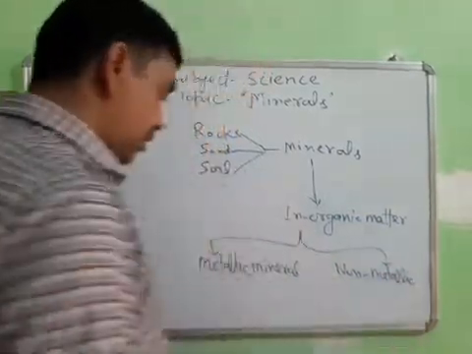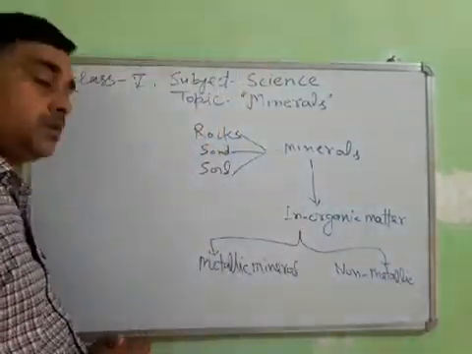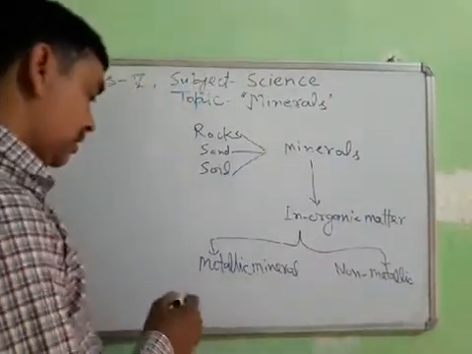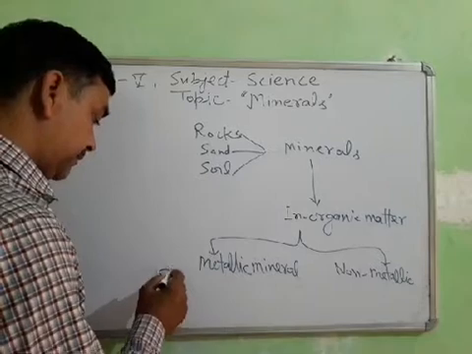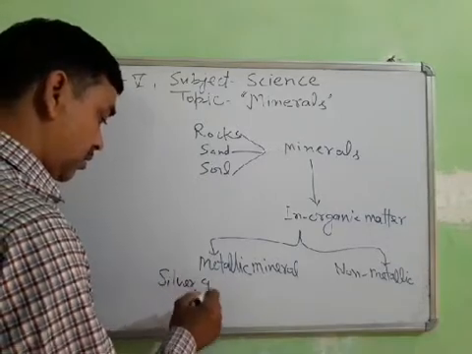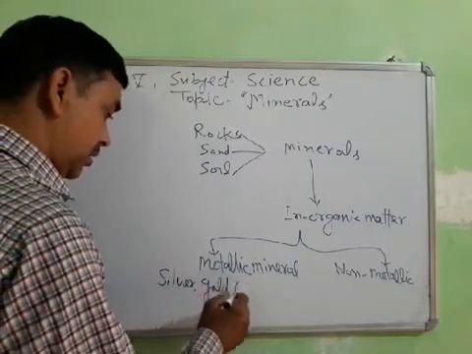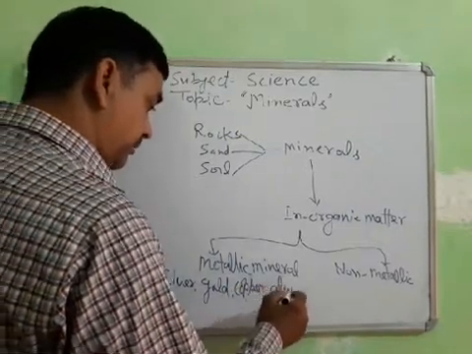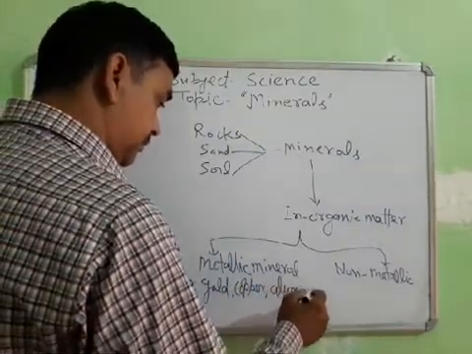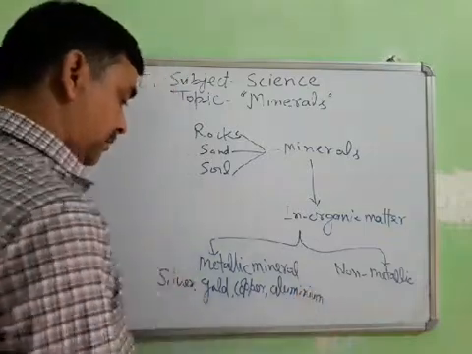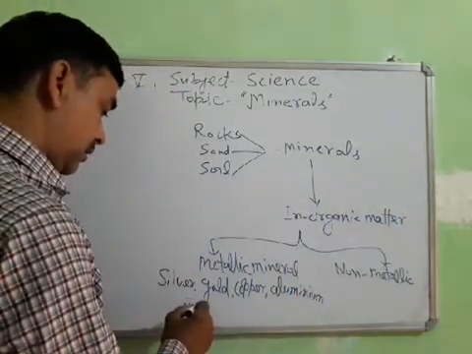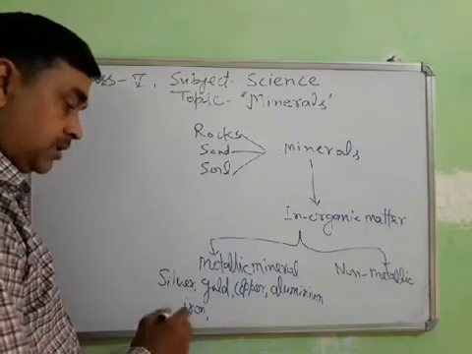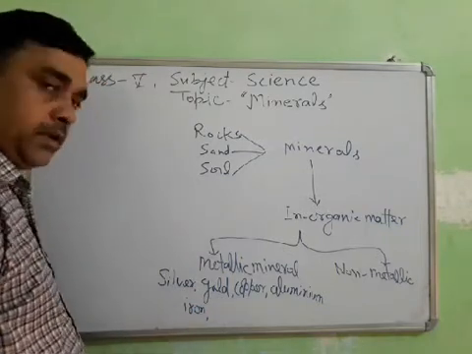Metallic minerals are, for example, silver, gold, copper, aluminium, and iron. Okay, these are some examples of the metallic minerals.